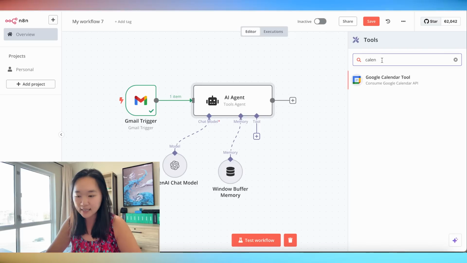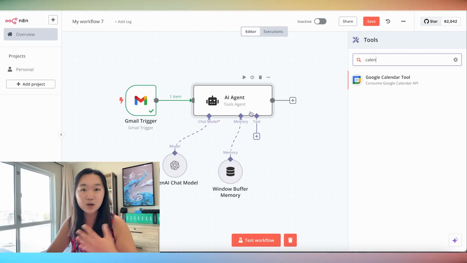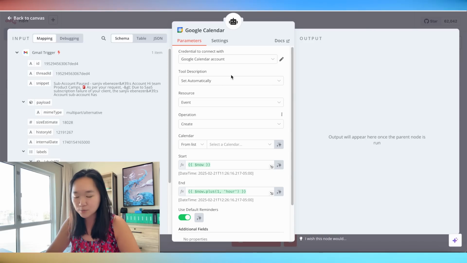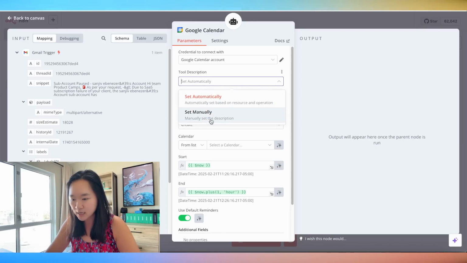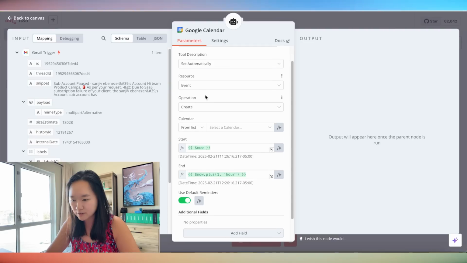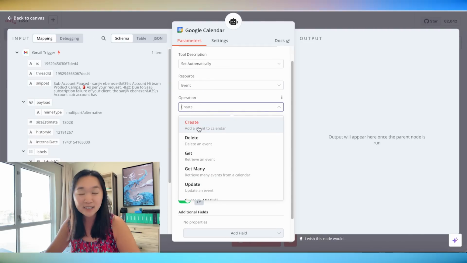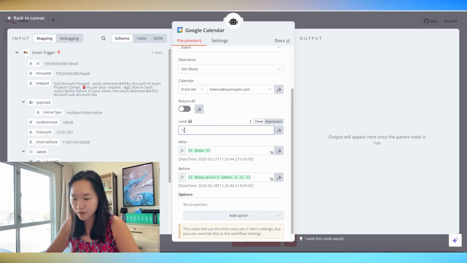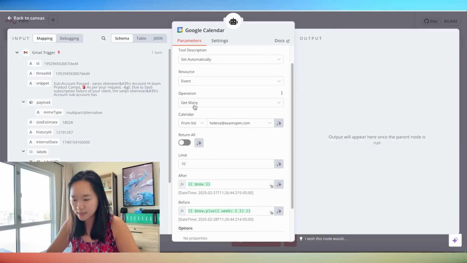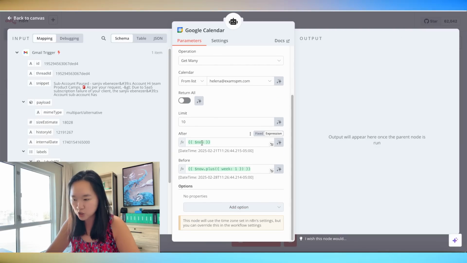I want this AI agent to be able to access my calendar and tell me when I have availability. So I'm going to select the Google Calendar tool. And in the parameters, I can define how I want this AI agent to use my Google Calendar. I can select whether I want it to set automatically or manually. Automatically is fine. And I can select whether I want this AI agent to be able to create events, get events, delete events. So for this example, let's suppose I just want this AI agent to get my next 10 appointments in the next week. So I set it up to get many, limit being 10, and from now to a week from now.